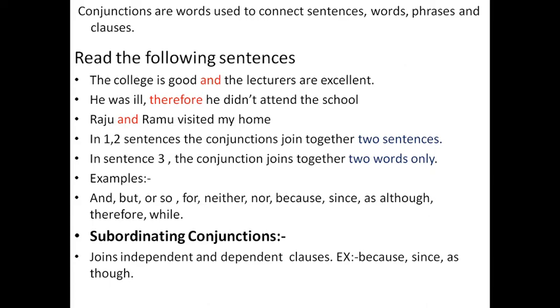Subordinating conjunctions join independent and dependent clauses. Examples for subordinating conjunctions are because, since, as, though. Okay. So they show cause and effect. We use them for the purpose, right?